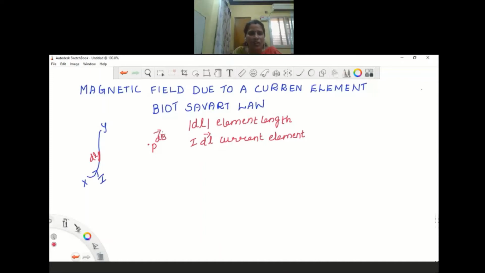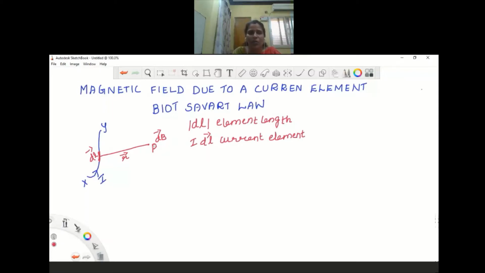And now let us assume r be the distance. We take this r as the position vector, and both this r as well as dl have certain direction also.